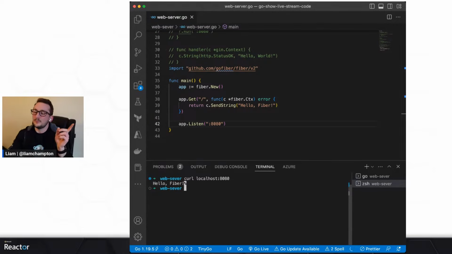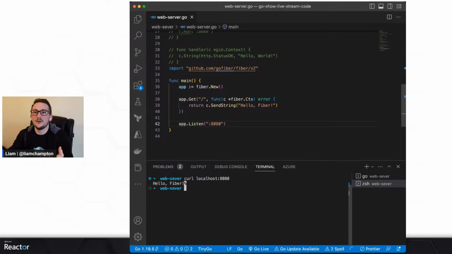But this is a really good way to create web servers. Now, I use Fiber for a number of reasons, not just because it's like Node.js, and that's where I came from, but actually because it's a really good way to render Go on the server side. So I use it to build a lot of applications in containers, to build websites. I've built one of my blogs, or the DevOps with Liam playlist on YouTube, which I did about a year ago. I created the entire thing rendered through the server with Go. Really cool way to dabble in personal projects. So that was the 3 main web servers.